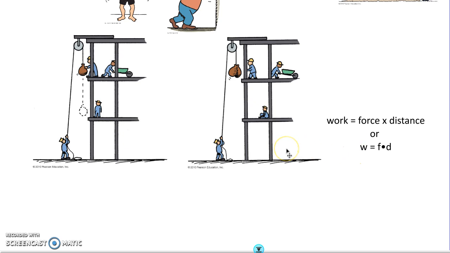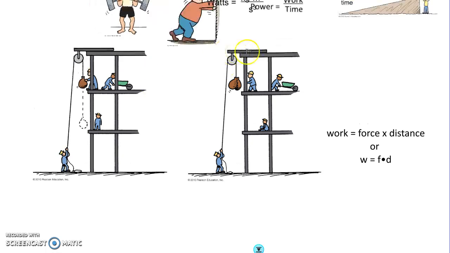So there are basically two things that affect the amount of work done. One, there must be a force exerted, and to exert a force you need energy. Let's talk about energy for a second. In chemistry, energy is the ability to cause change.